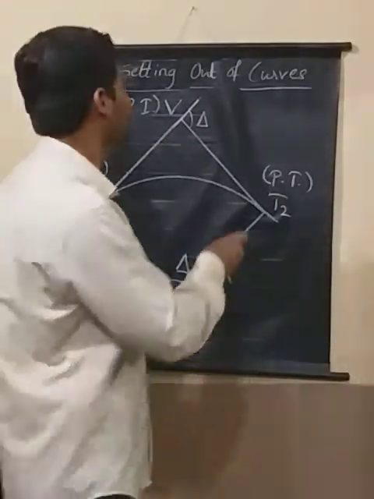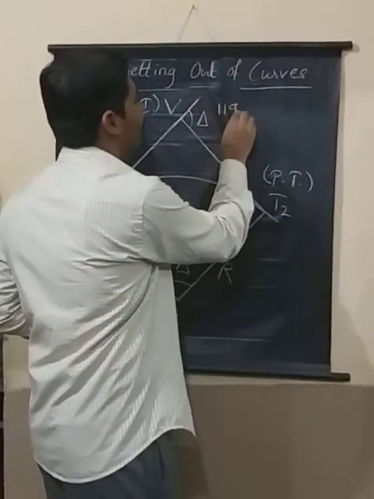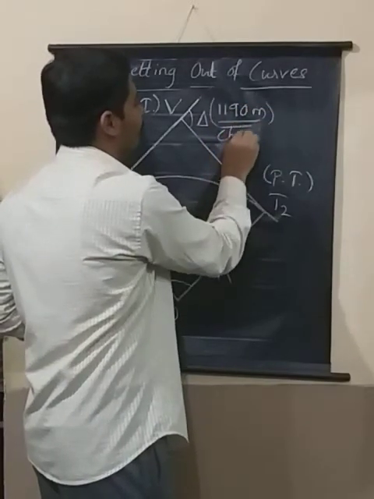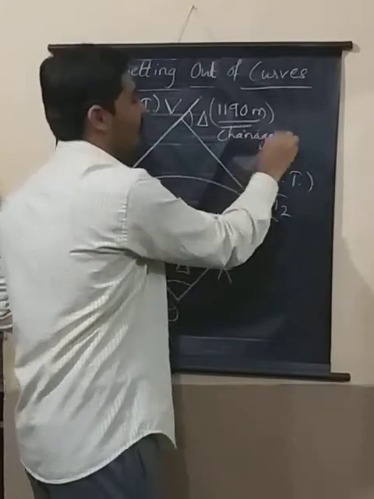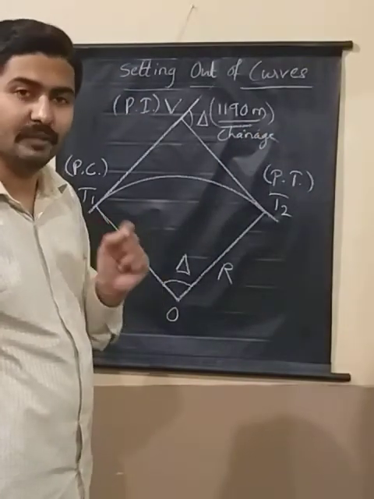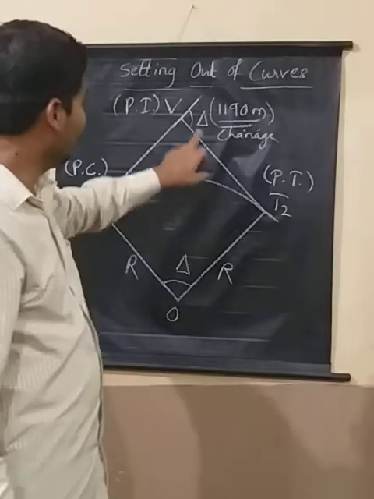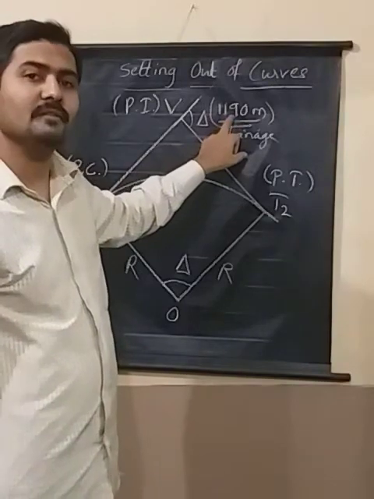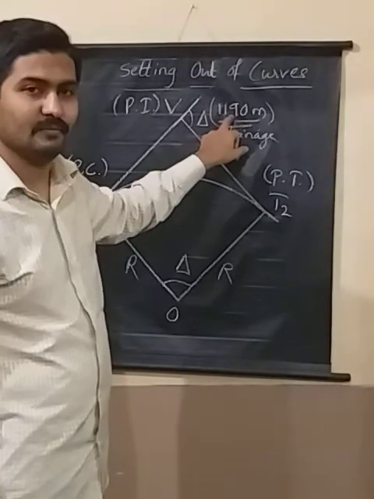For example, 1190 meter is the chainage of point V, that is the point of intersection. This point is 1190 meter away from the origin.